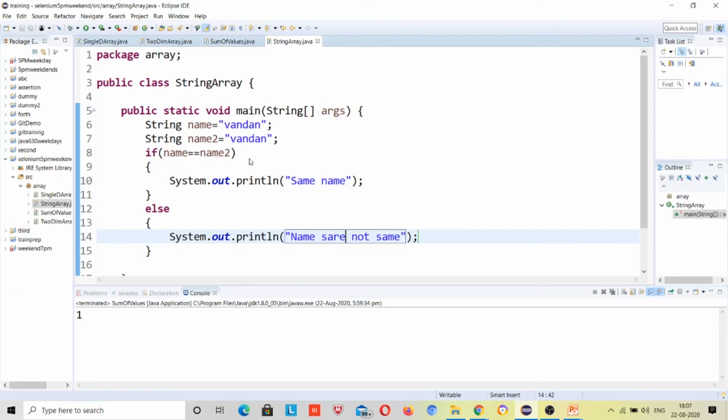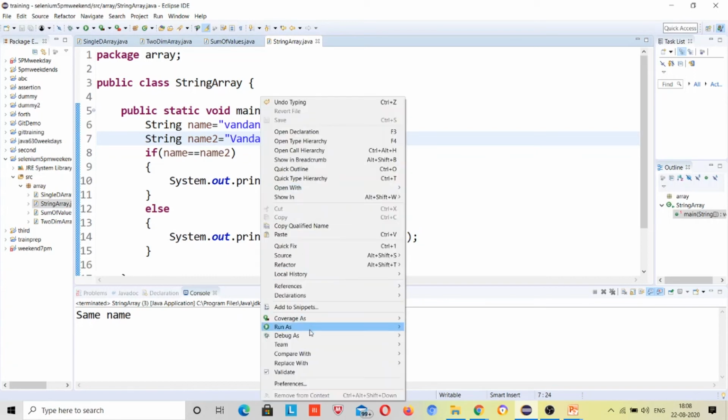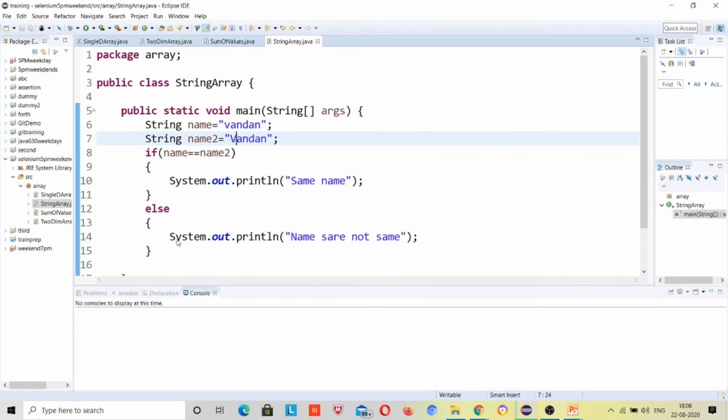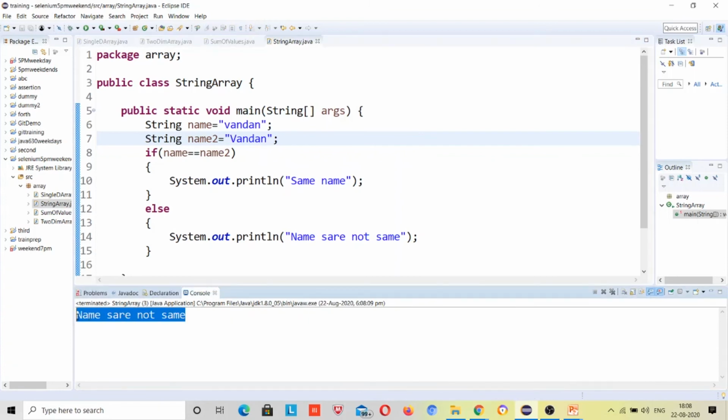Whatever. Okay, I will run it and show you, right? What if I make it capital? So this time it will compare the lower and upper cases also. This time it will return false, right? Names are not same.